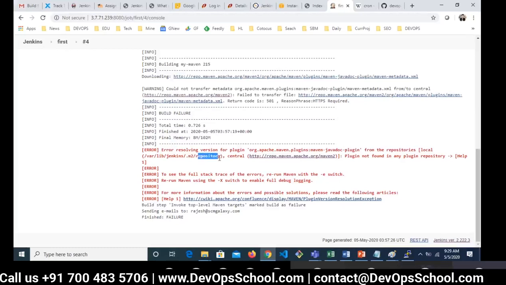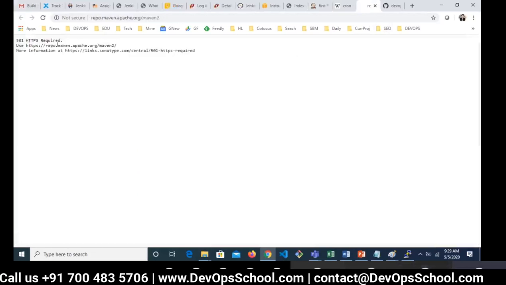So here it's not able to download the dependent libraries from the central repo. This is the central repo. Is it accessible? No, not accessible. See what Maven says: they have migrated to HTTPS. There are many ways you can customize Maven to not use HTTP, which is the default and was the old URL. The new URL is HTTPS. There are many ways available, but right now I don't want you to get lost in the complexity of Maven.